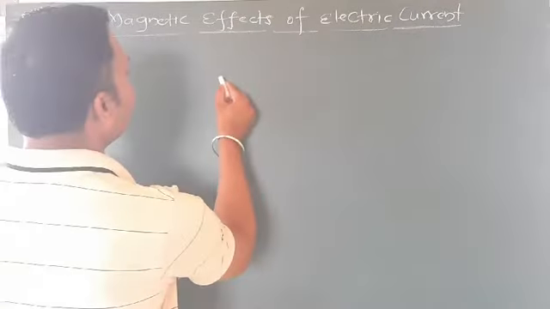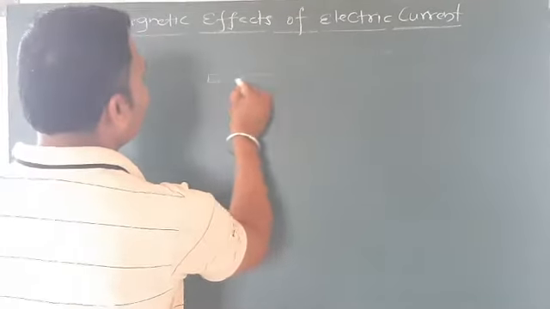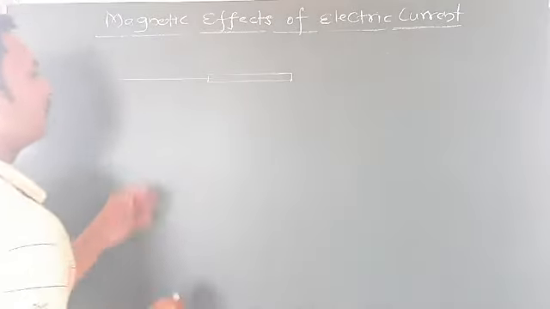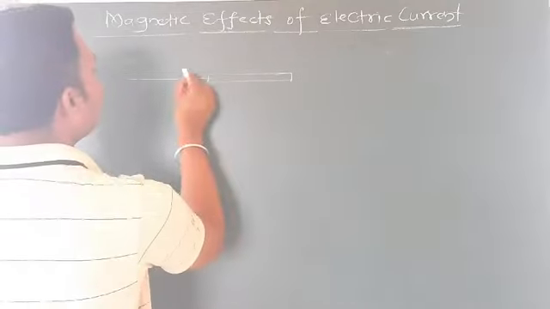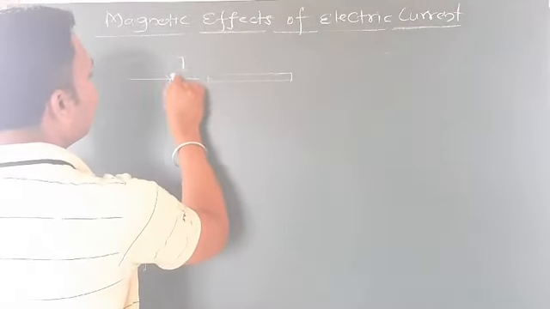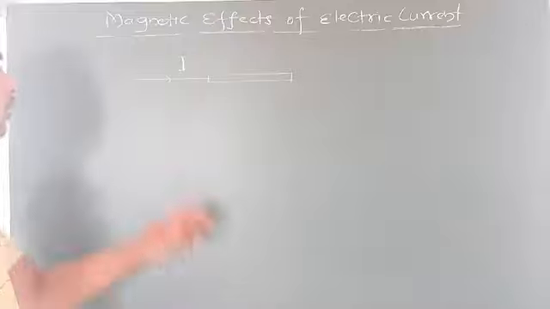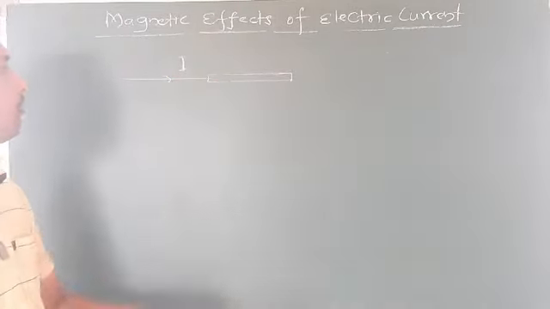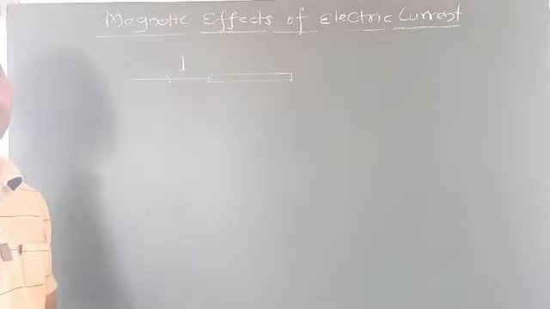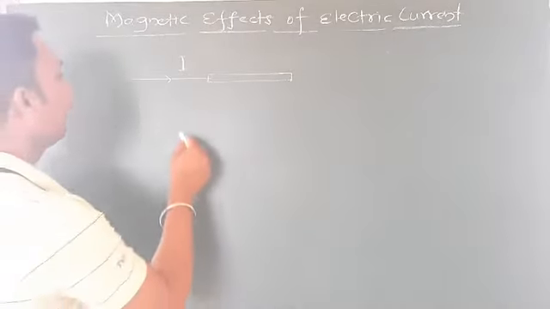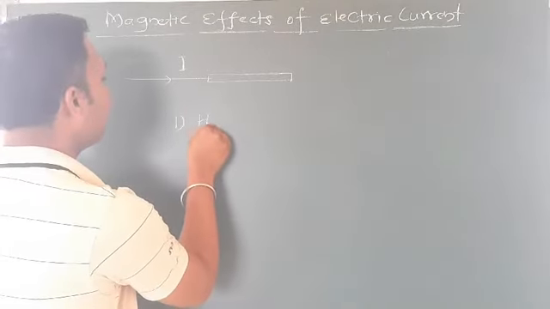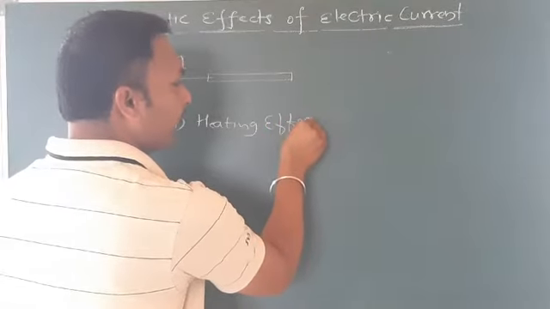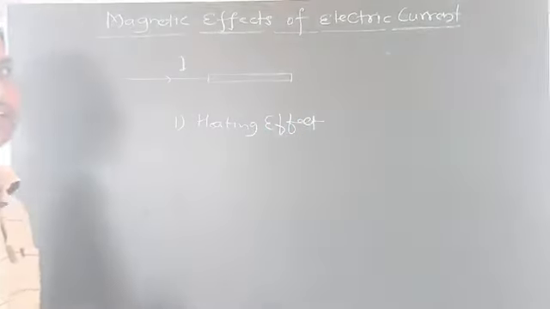Let's suppose I take one conductor here, and I connect this conductor to a circuit. Through this conductor, if the current I is flowing, it will make three things. So first, it will make the heating effect.